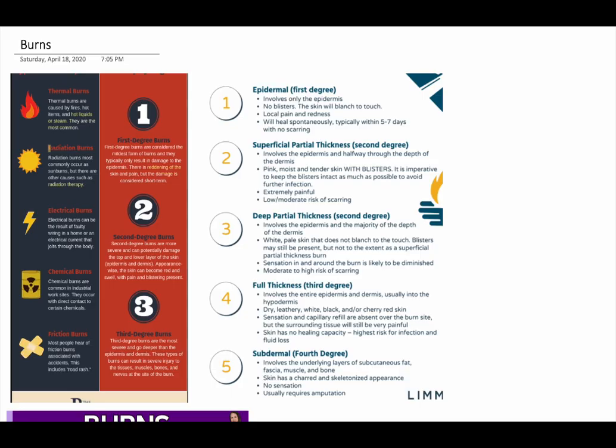Second type is radiation burns. Radiation means something to do with radiations. This can be nuclear, from the sun, or in medical settings through radiation therapy. When a person has cancer and has been recommended radiation therapy, they can get burns because of prolonged exposure.